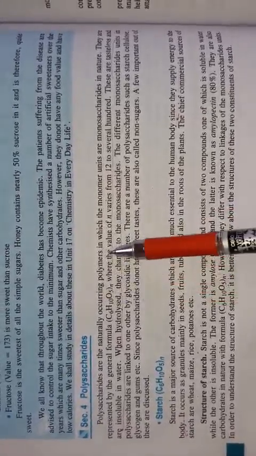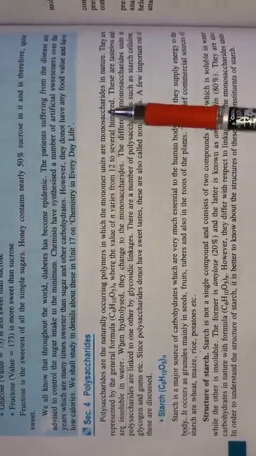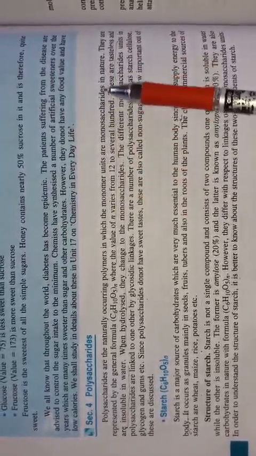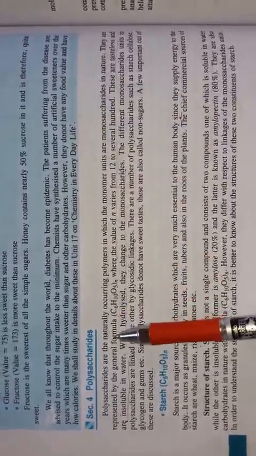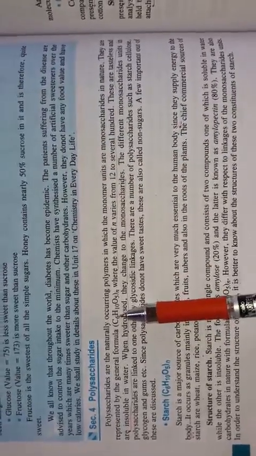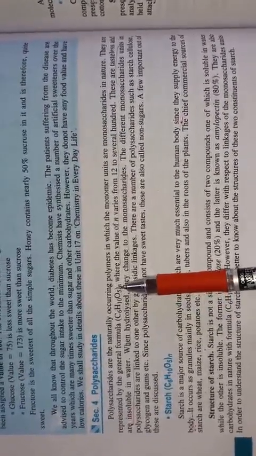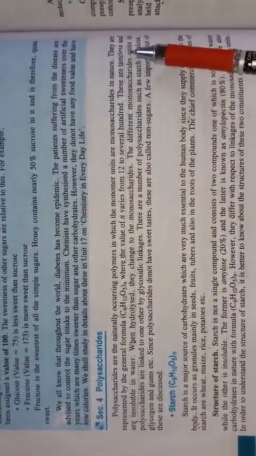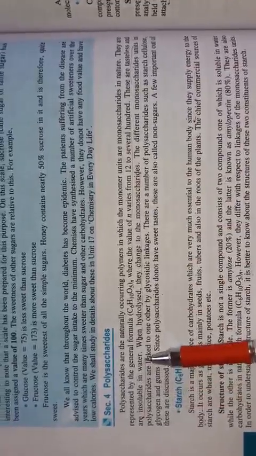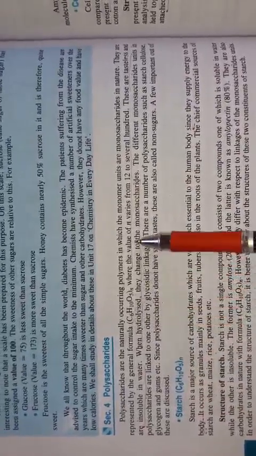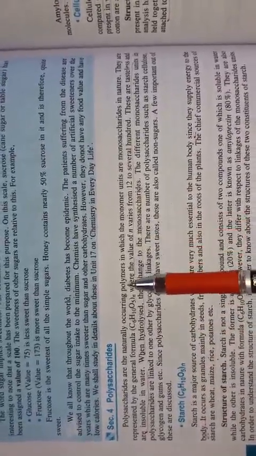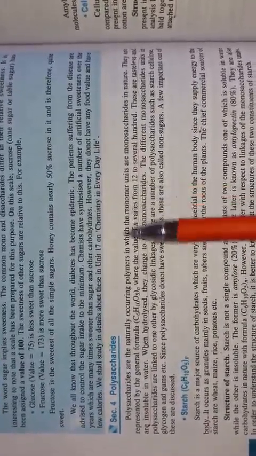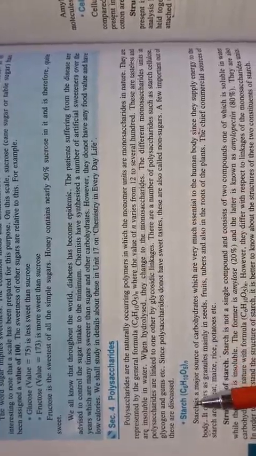Polysaccharides are naturally occurring polymers in which the monomer units are monosaccharides in nature. They generally have the general formula (C6H10O5)n, where the value of n varies from 12 to 700. They are tasteless and insoluble in water, but on hydrolysis they give monosaccharides. The first class under this is starch.